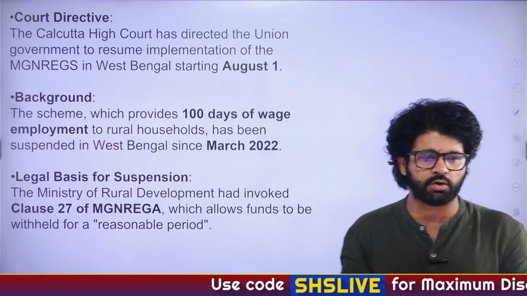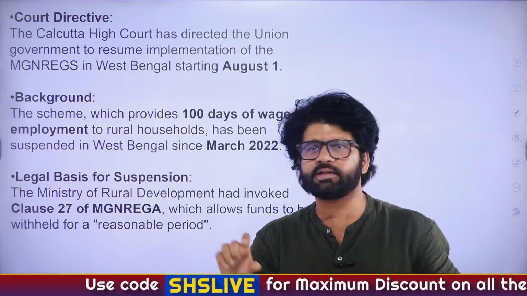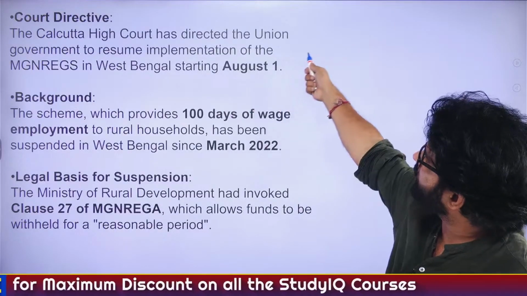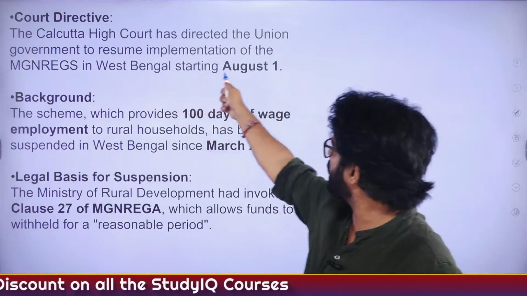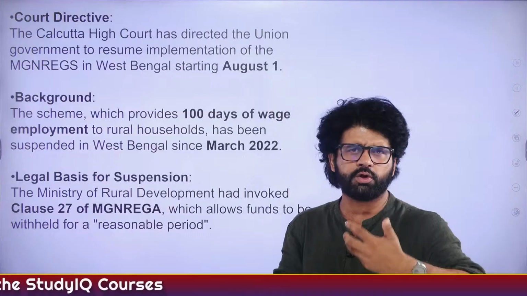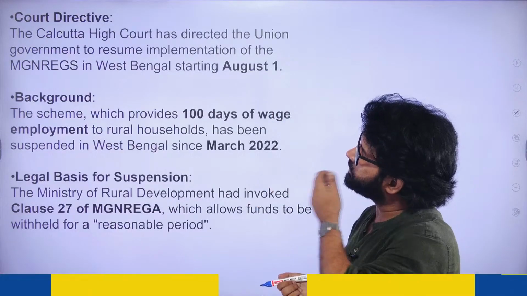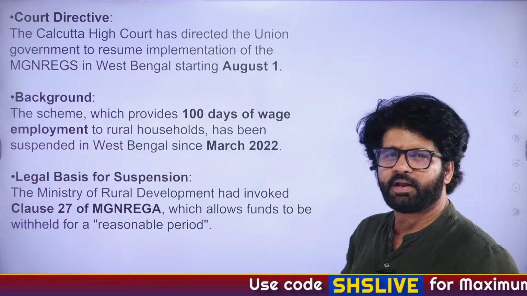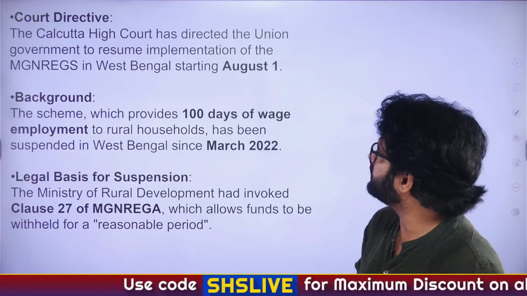It has played a crucial role in ensuring that vulnerable people get right to work. So Calcutta High Court directed the Union government to resume implementation of MNREGA from August 1. So again, what do you think will happen? Do you think the central government will go to the Supreme Court, or will they resume MNREGA from August 1?